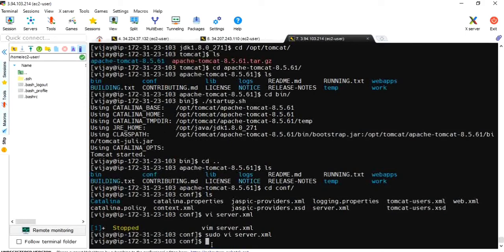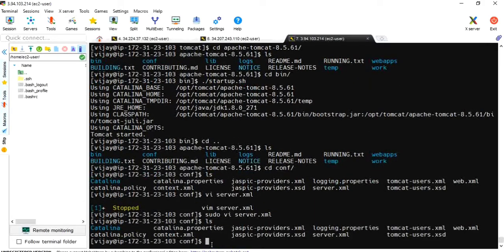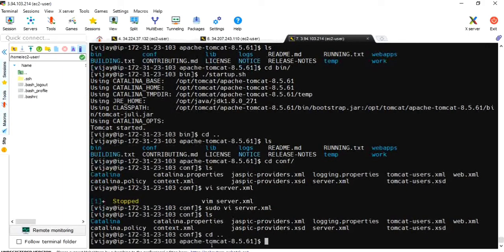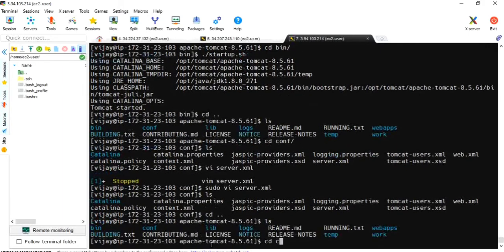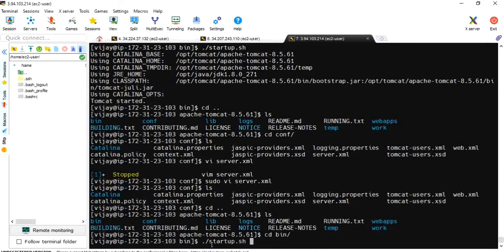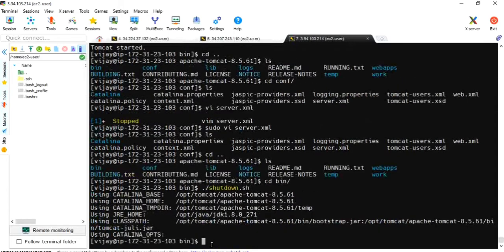Okay, let me go to Tomcat, cd bin, ./startup.sh. Sorry, it's already started. You have to shut down, because you have changed the configuration, right? shutdown.sh. Next, we need to start up.